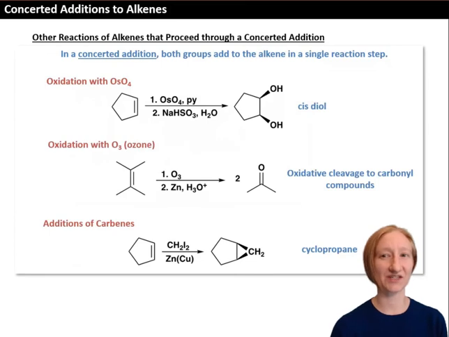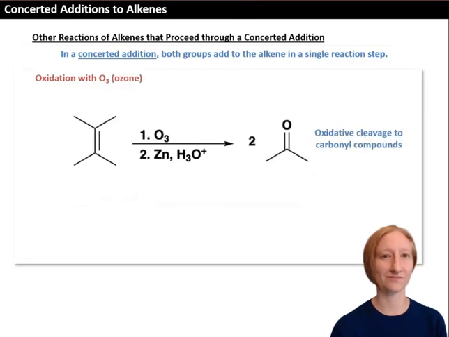The second reaction here is the oxidation of an alkene with O3, or ozone. In this reaction, the ozone cleaves the carbon-carbon double bond to form two carbonyl compounds. The carbon-carbon double bond is cleaved, and to each end of that bond, each carbon forms a new carbon-oxygen double bond, resulting in two new carbonyl compounds. Here, those carbonyls or ketones are the same because we started with a symmetrical alkene.